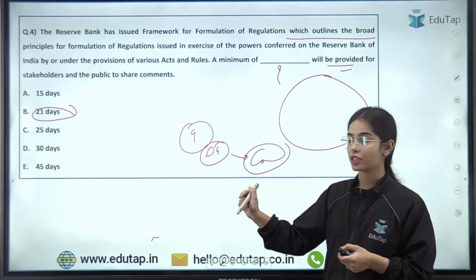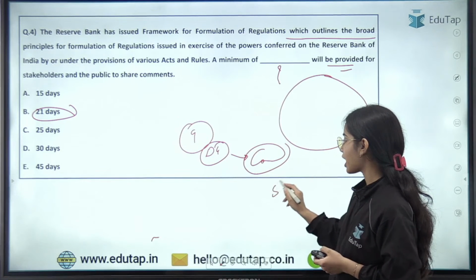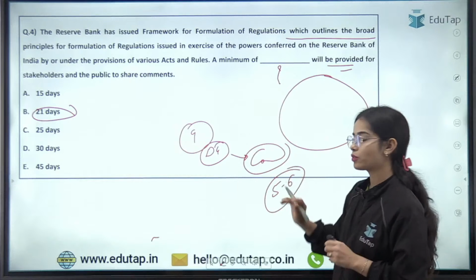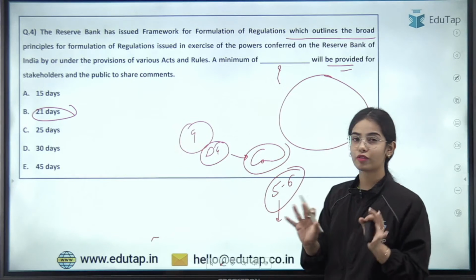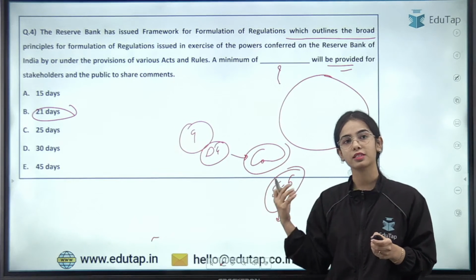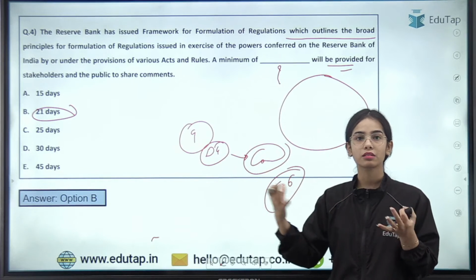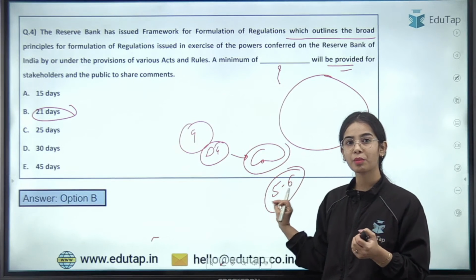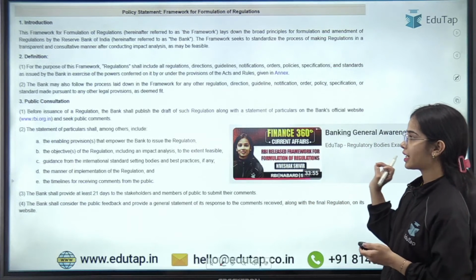Okay, so this is the idea. So you have to cover the RBI notifications and RBI press releases of minimum 5 to 6 months. So minimum 5 months of the RBI notification and press releases you should be covering. Okay, the recent 3-4 months are the most important, but minimum is 5 months of the RBI notifications and RBI press releases.